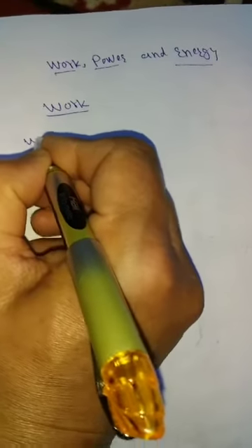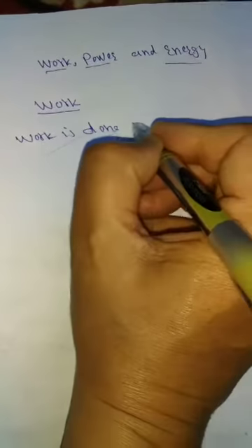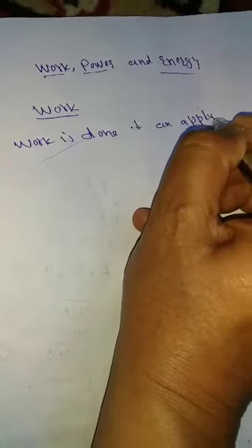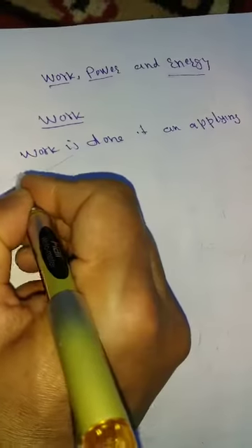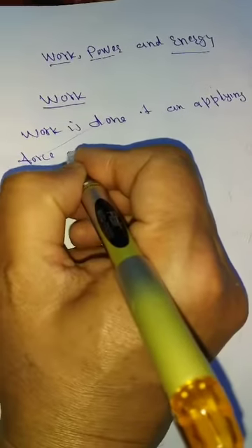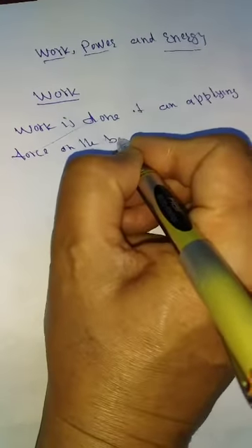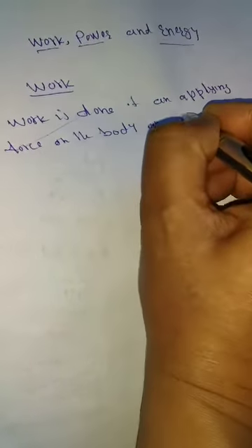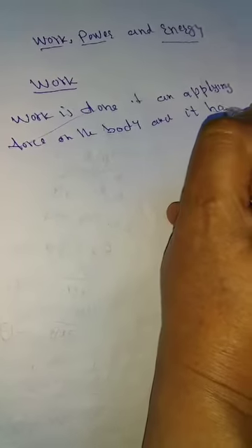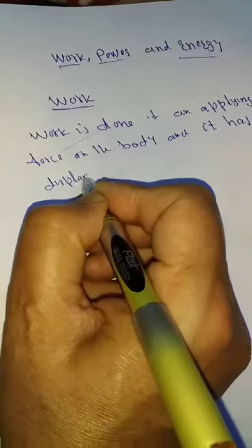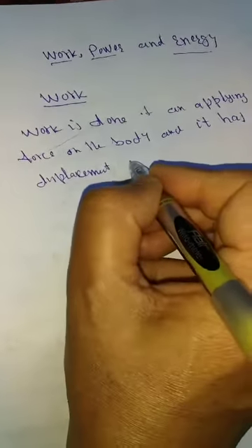That means work is done if we apply a force on the body and it has displacement, but in the line of force.